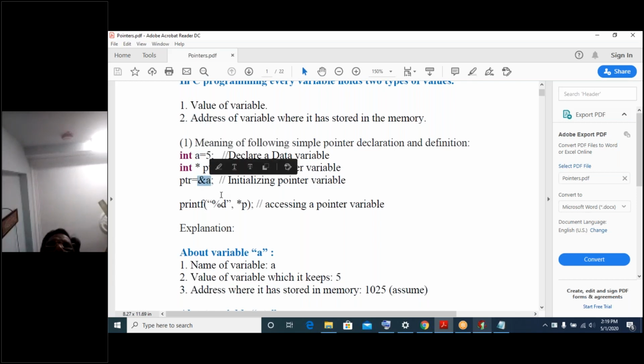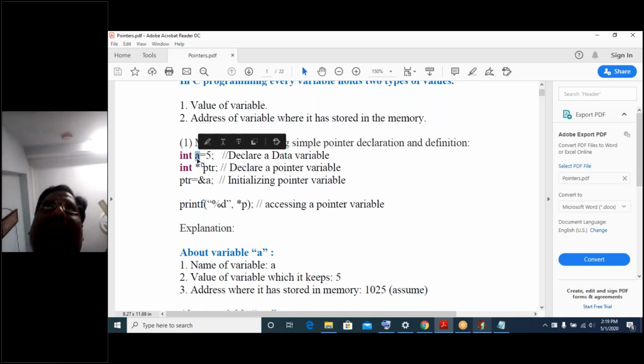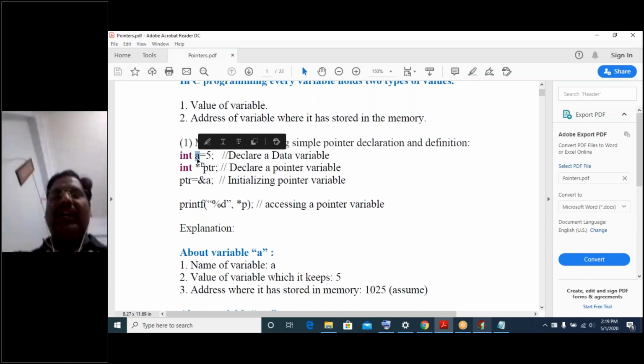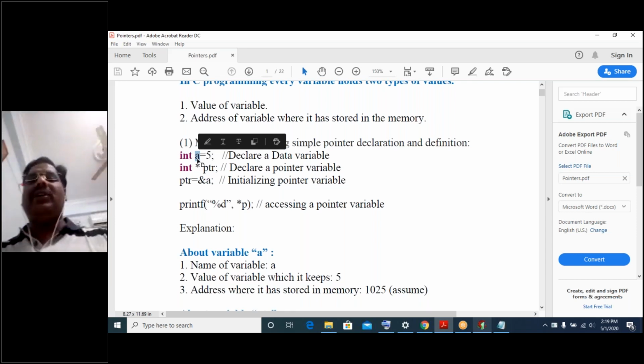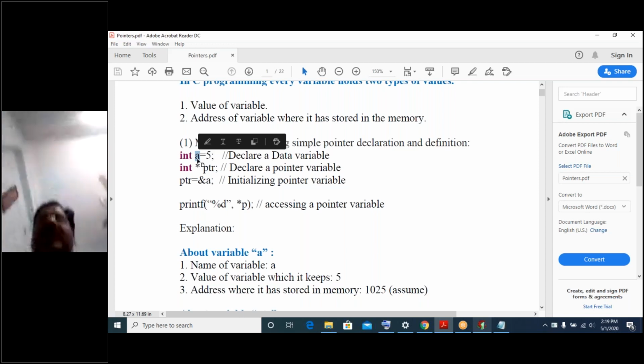So &a is nothing but the address value of a. Let us assume the address value of a is 1001, which was created by your operating system. How can you access that address value? We can access the address value using the ampersand only.